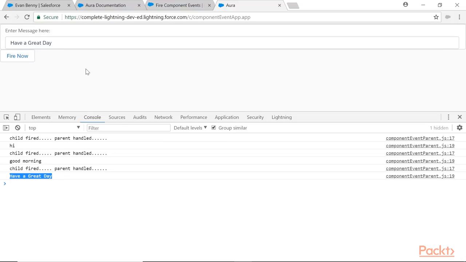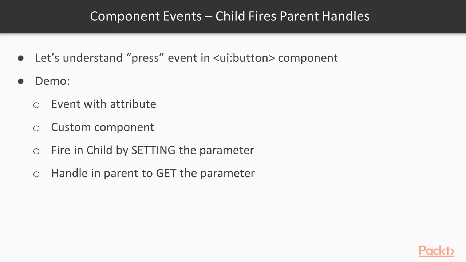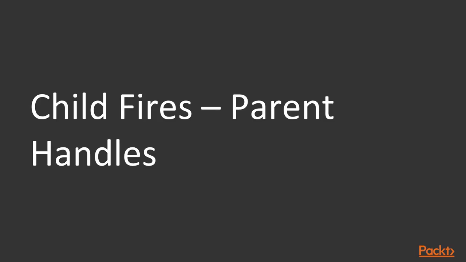Right. So this is the way a component level event works. What we have done, we have had an event of type component, and one attribute is there. So the firing component, the child component, is having one attribute and setting that attribute to the event and firing it. Then the parent has handled it and got the parameter using the getParam method. The key point is the child fires, the parent handles.